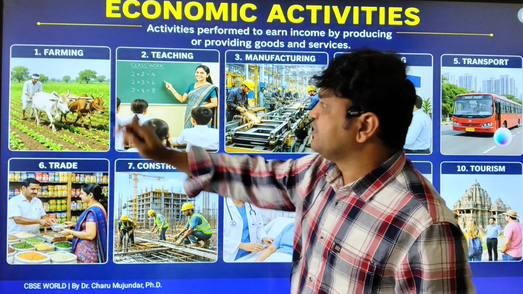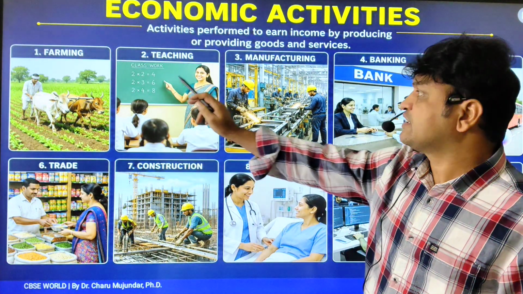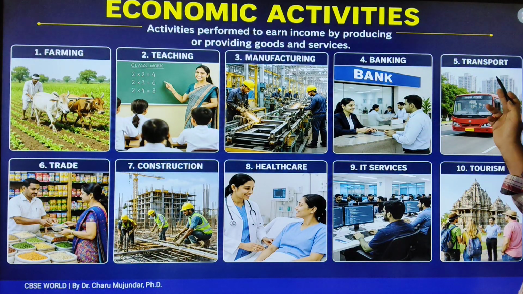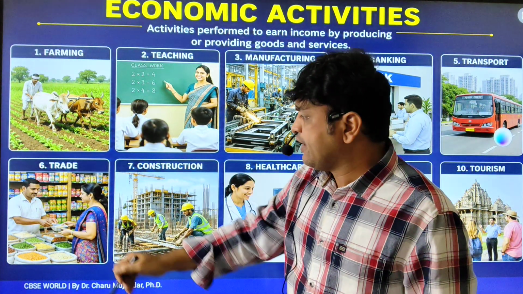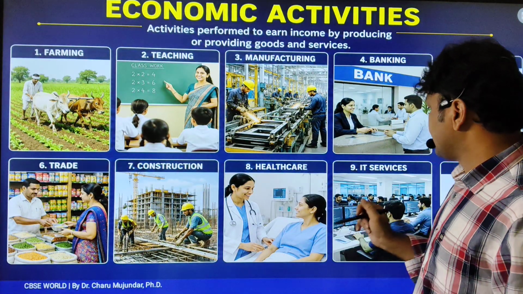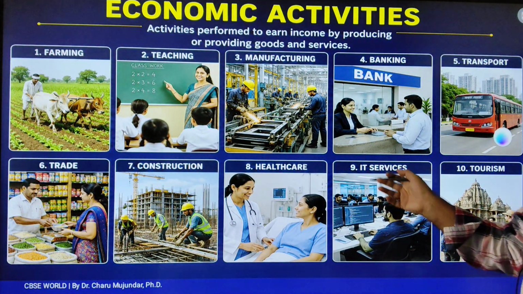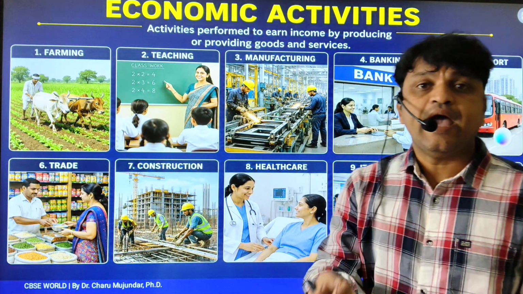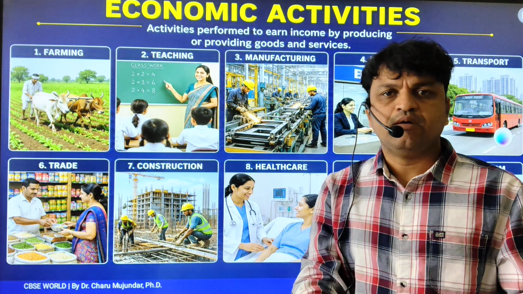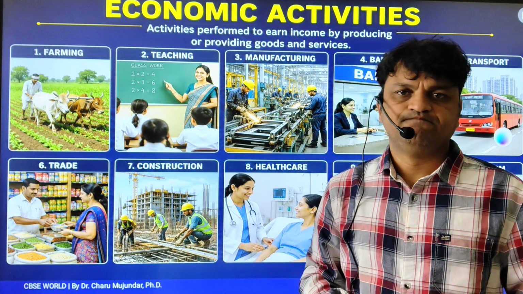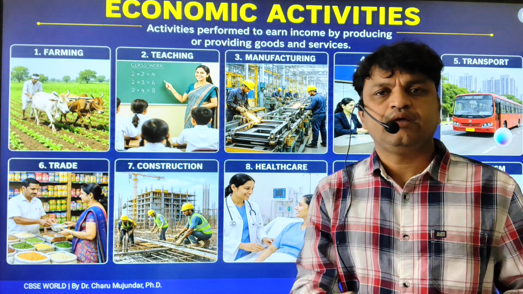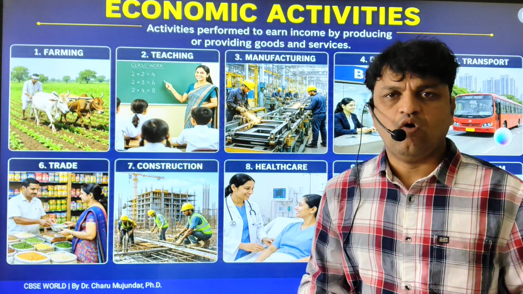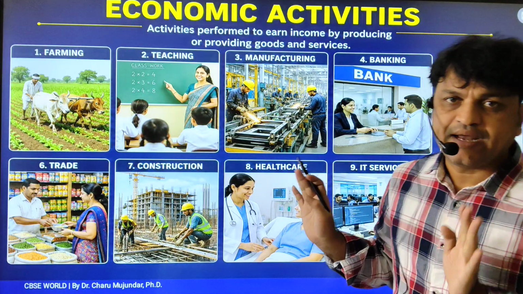So we have farming activities, we have teaching, which comes under the service sector. Then we have manufacturing activities, then banking activities, then transport, then trade, construction, healthcare, IT services, then tourism. So these are the different economic activities undertaken by human beings to earn income, or to get their livelihood and food. They are getting money, and from that money they are purchasing their food products and satisfying their needs and wants. So this is called economic activities.